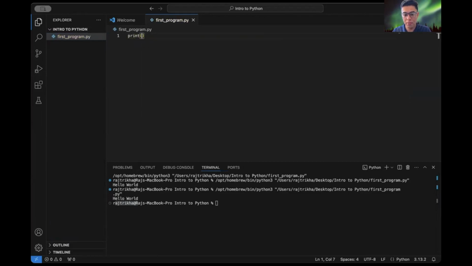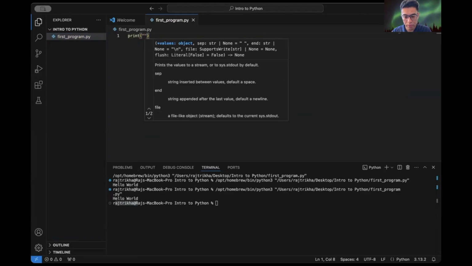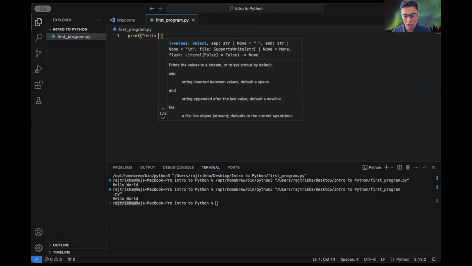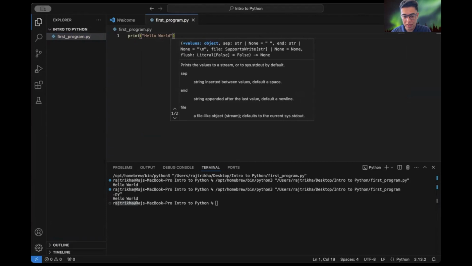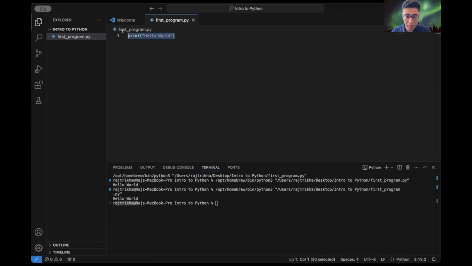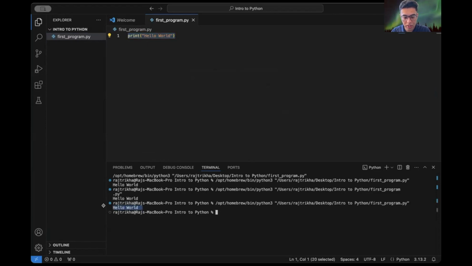So let me show you how to print hello world in Python. This is a print statement. It prints in the terminal. This is the terminal, and this is the run button. If we run this, you can see hello world has been printed. Actually, I had printed it previously just to check.